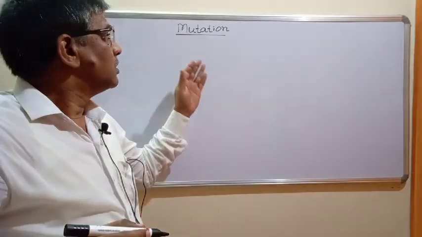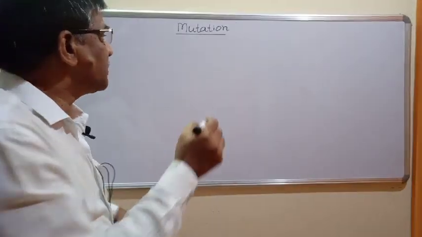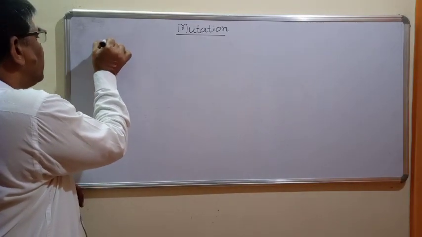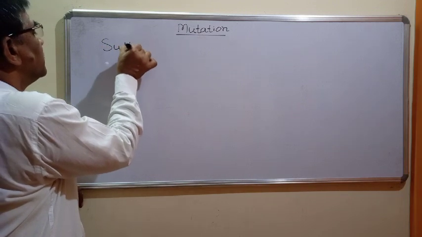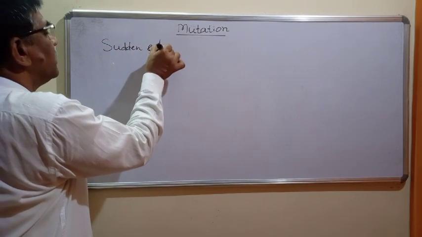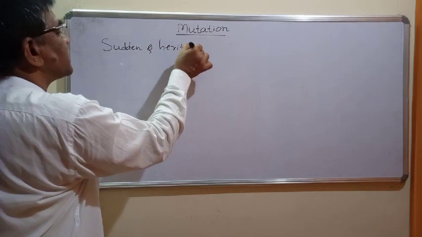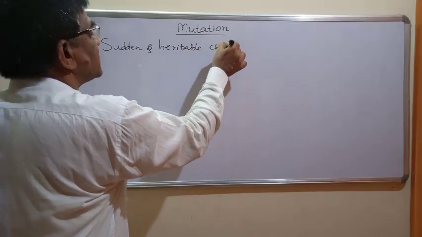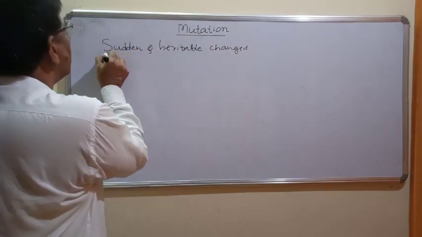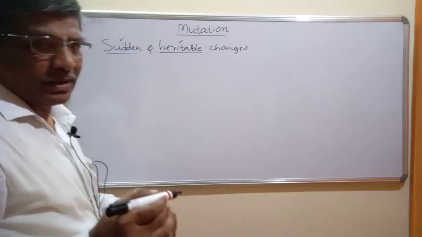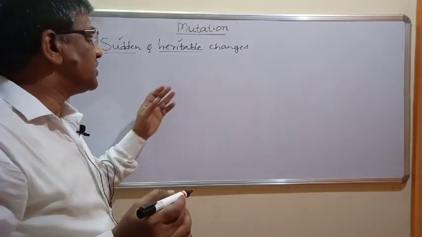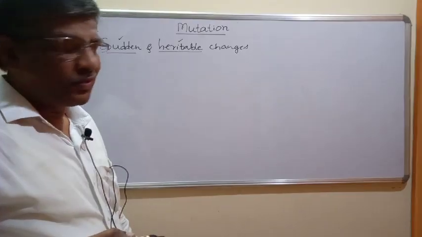So here in biology, the term mutation refers to a common definition which is given in all textbooks: sudden and heritable changes. Sudden and heritable changes are called mutation. We can understand there are two terms here: the change is sudden, and the change is heritable, which can be transmitted to the next generation. Such changes are called mutations.